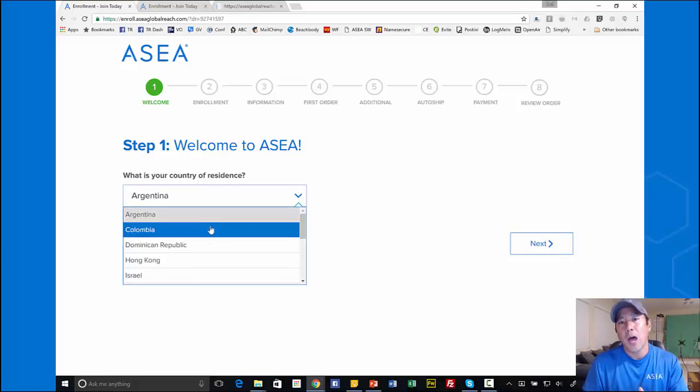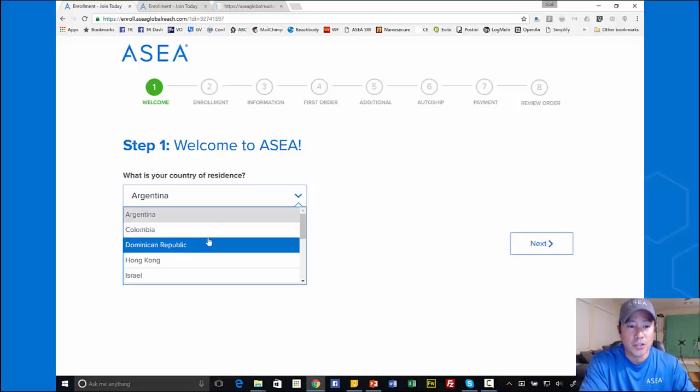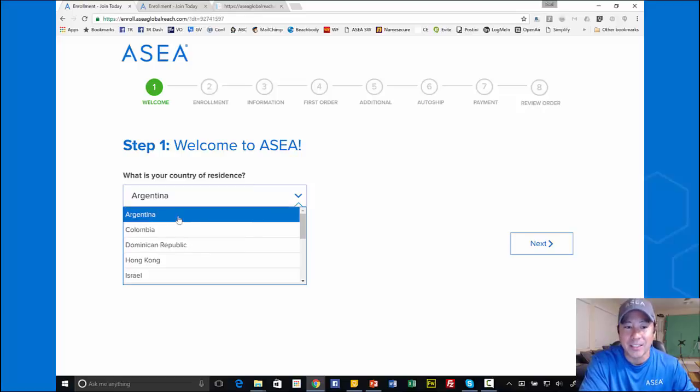ASEA will not ship product directly to those countries, so you'd have to ship it to somewhere in an open market like the United States first, and then forward it on from there. But it allows people to start building their network infrastructure at this stage. Notice you have one here, Dominican Republic, that is on stage 1 of the pre-launch. And by the way, these other countries, technically, are referred to as stage 0.